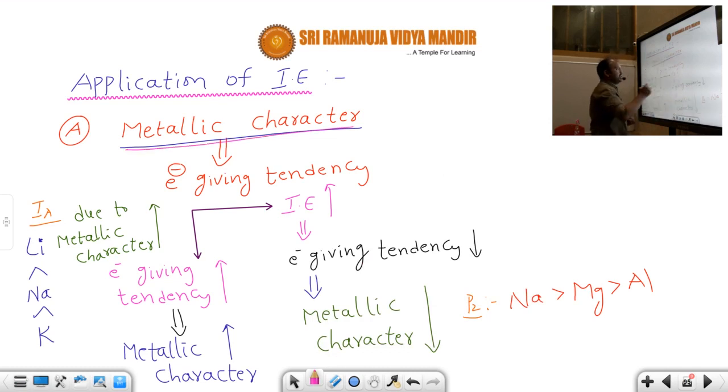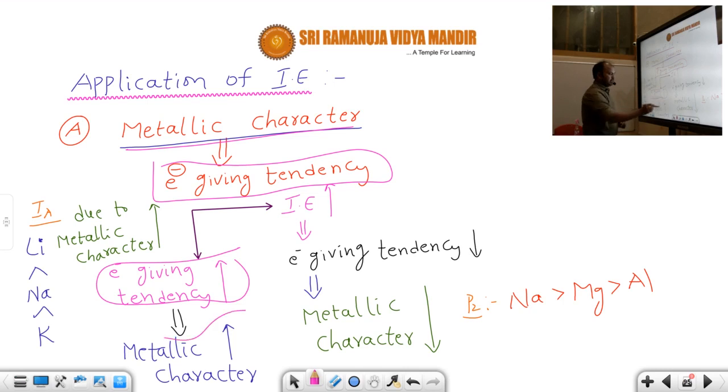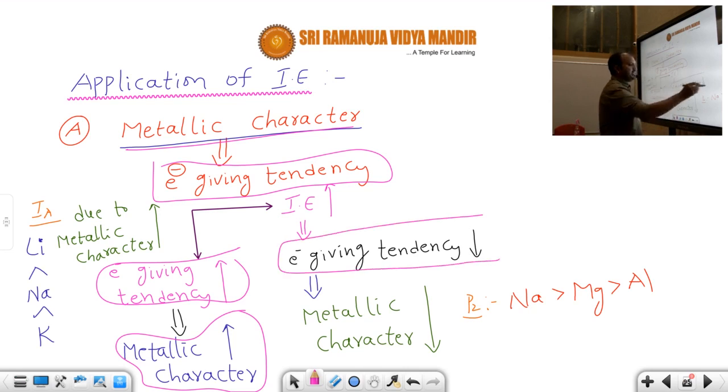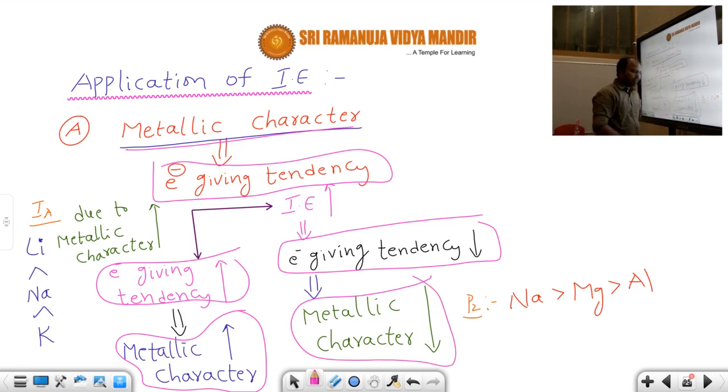First of all, what is metallic character? Electron donating tendency, or electron giving tendency. When the electron donating tendency increases, metallic character increases. That means we can easily remove the electron from the valence shell. But when electron giving tendency decreases, metallic character decreases. When metallic character decreases, ionization energy increases.